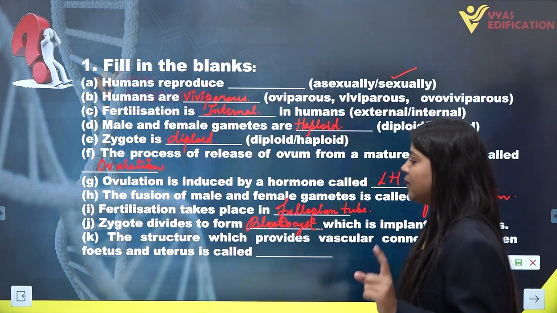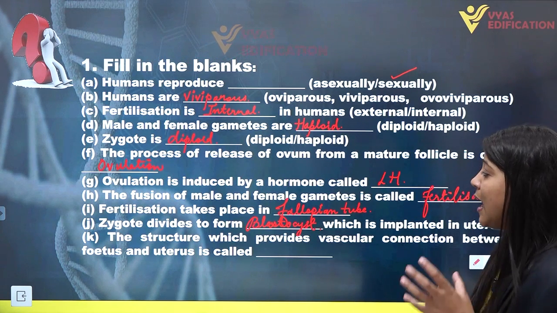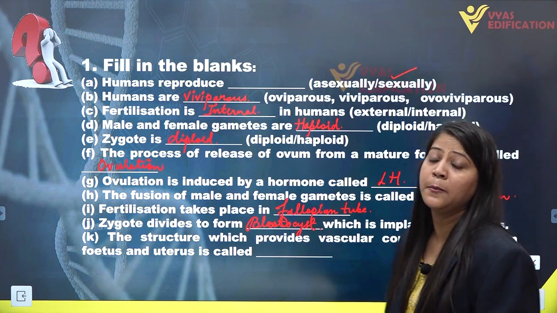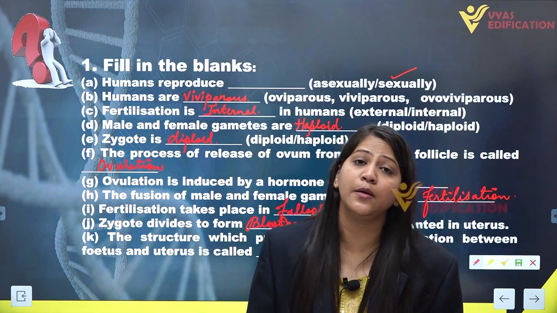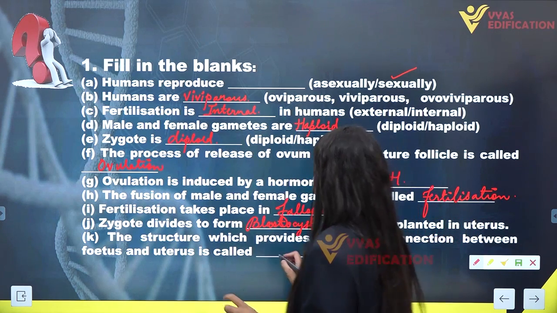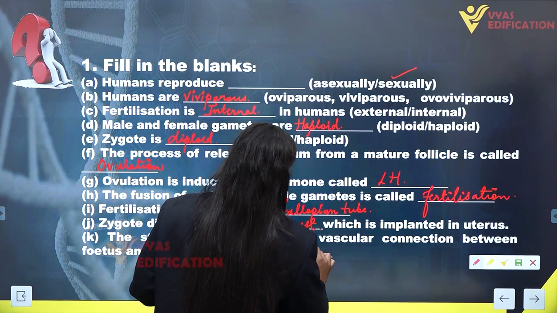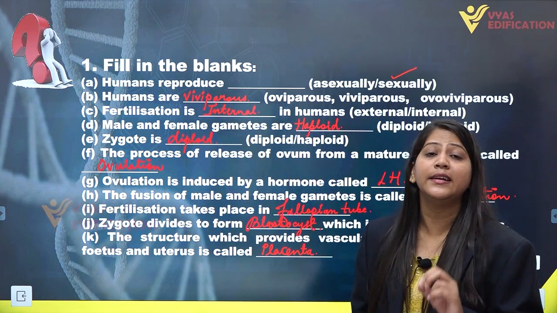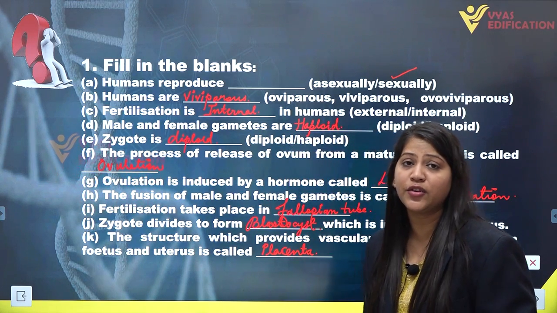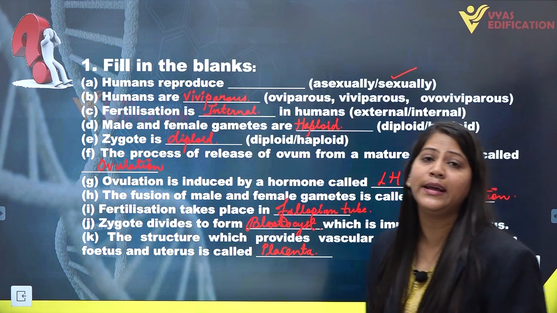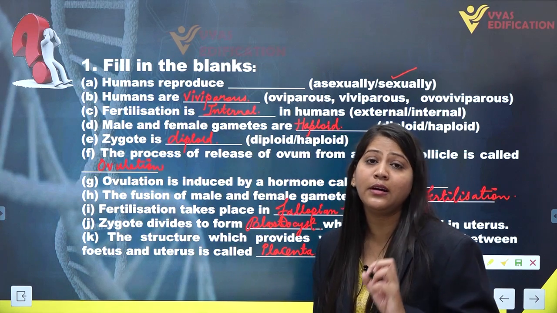Then we have, the structure which provides vascular connection between fetus and uterus is called dash. The structure which provides connection between fetus and uterus is actually placenta, and placenta is vascular in nature. It contains numerous blood vessels, hence it is vascular in nature, and placenta is the only organ or structure which connects the fetus and uterus of the female.